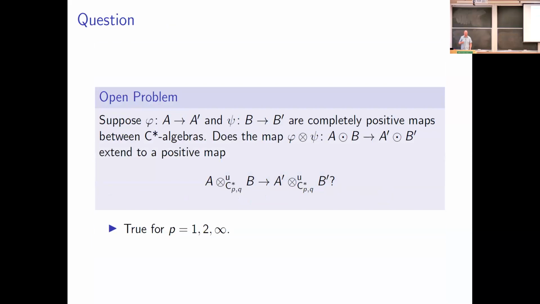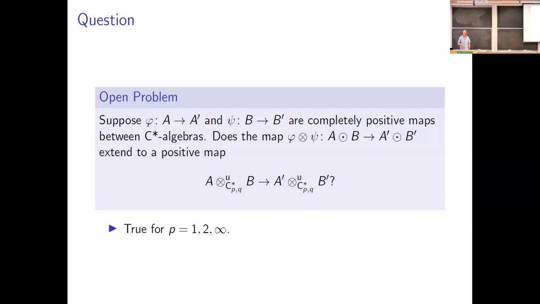So something that's open that I'll mention is that we don't know whether our C-star tensor products here are functorial with respect to completely positive maps. So, open problem: if A and A prime are C-star algebras, same with B and B prime, and phi from A to A prime, and psi from B to B prime are completely positive maps, is it true that phi tensor psi extends to a completely positive map from this C-star tensor product of A with B, the PQ one, to the PQ C-star tensor product of A prime with B prime?